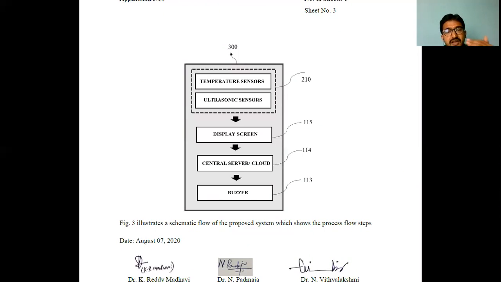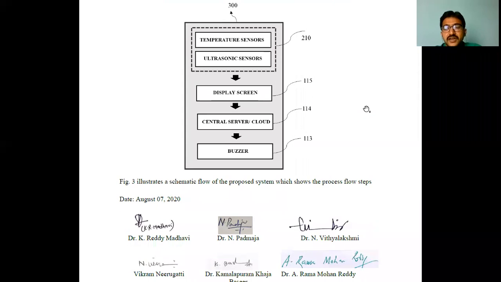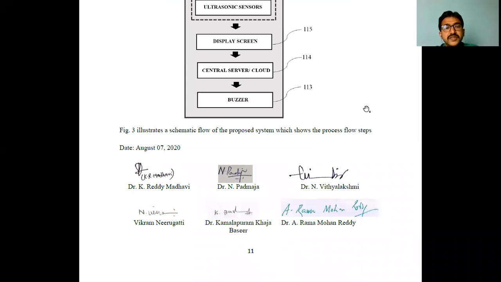Already I talked about how I am going to be claiming claim 2 based on claim 1, claim 3 based on claim 1, claim 4 based on claim 1, claim 5 based on claim 1, claim 6 based on claim 1. Like this, I am claiming the different diagrams, the different claims. This is Form 2.